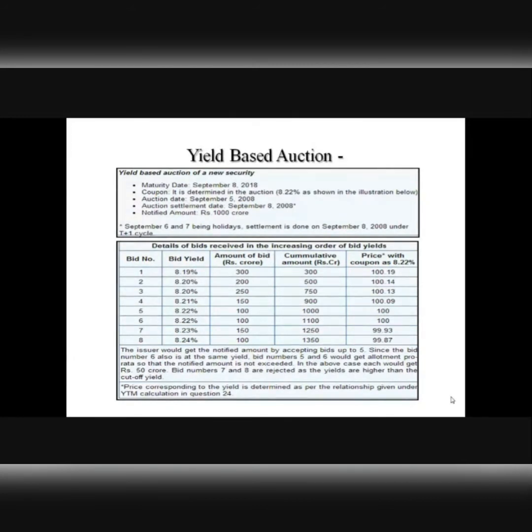Cutoff yield is the yield at which the allotments would be finally made to the investors for their subscription to the treasury bills. Am I clear? So this is how a yield based auction is conducted.